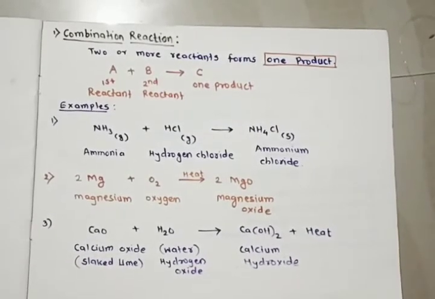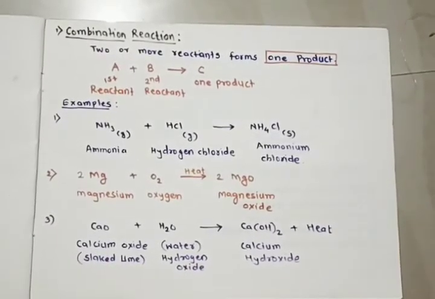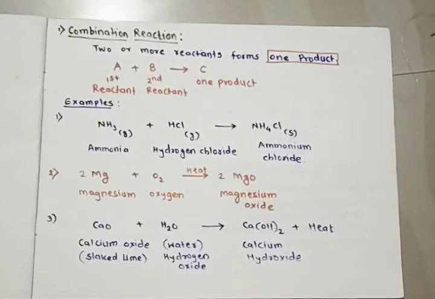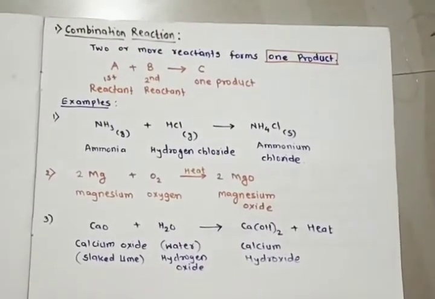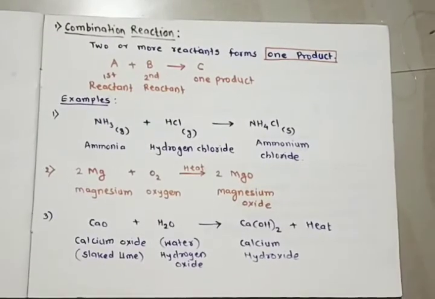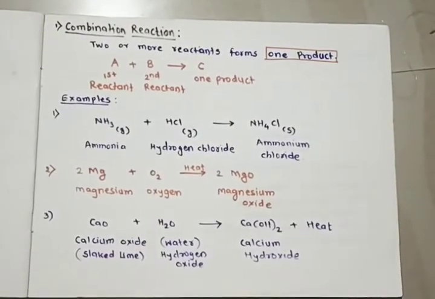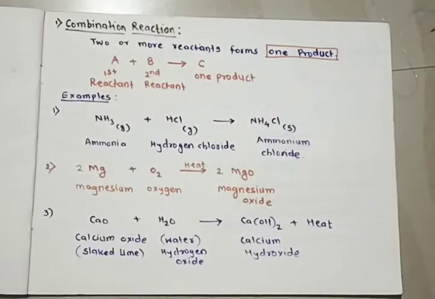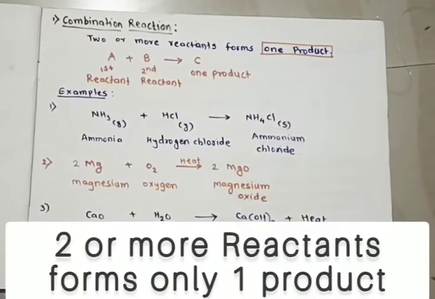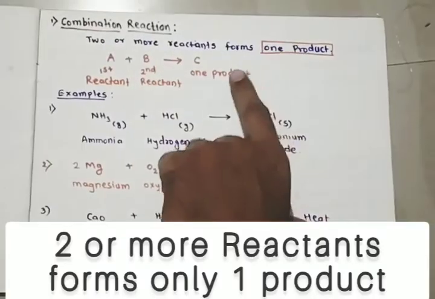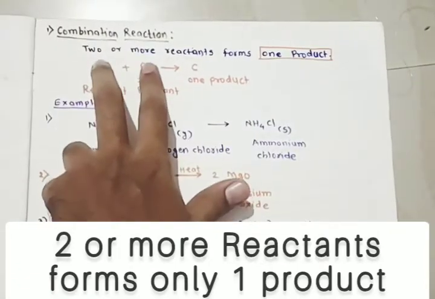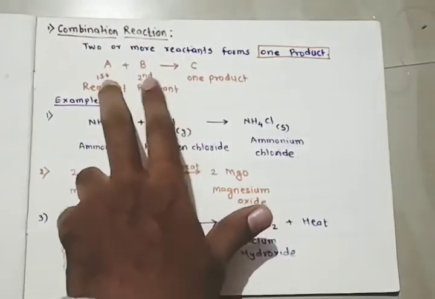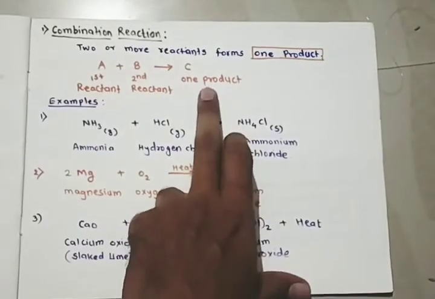Many examples of combination reaction can be studied, but for our view we have only taken 3. So let us once again revise in short. Remember well, 2 or more reactants form only one product. Here we are observing only one product formed from 2 or more reactants. For example, A and B forming only one product, say C.